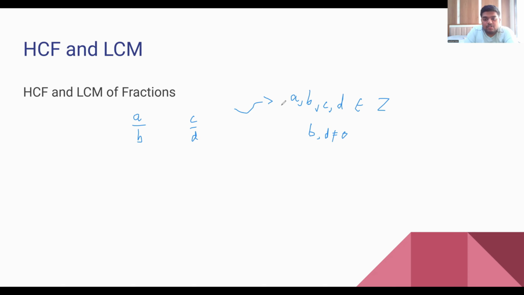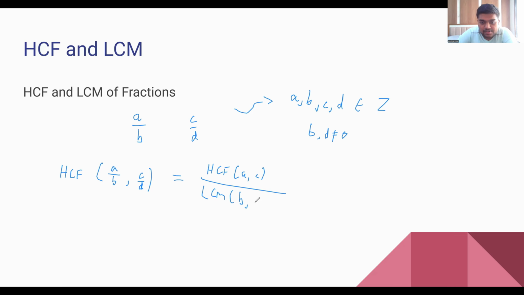And if this is validated, then these will be the fractions. Now, HCF of A by B, C by D is equal to HCF of numerators A and C divided by LCM of denominators B and D.